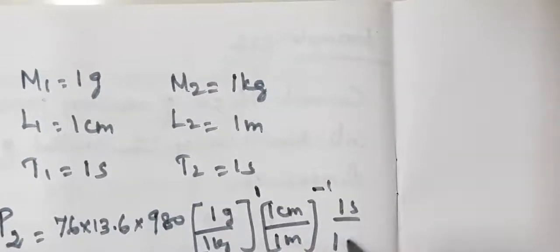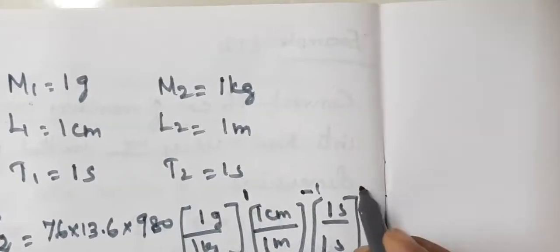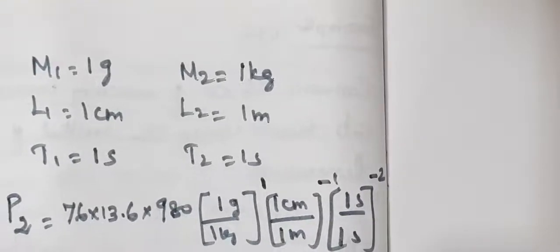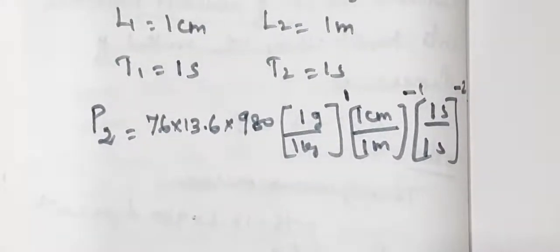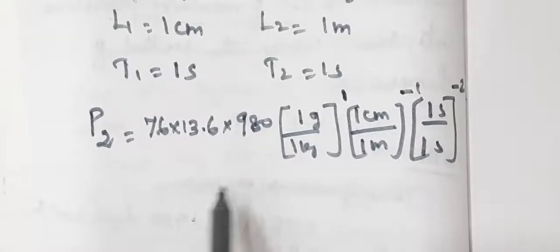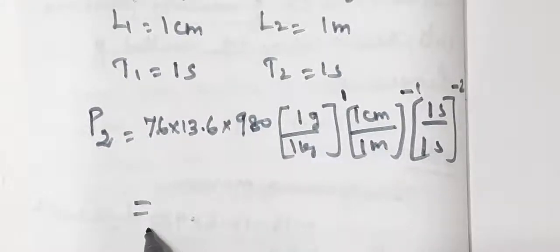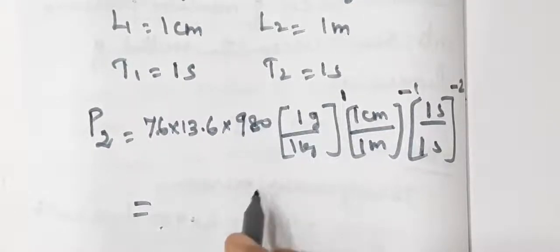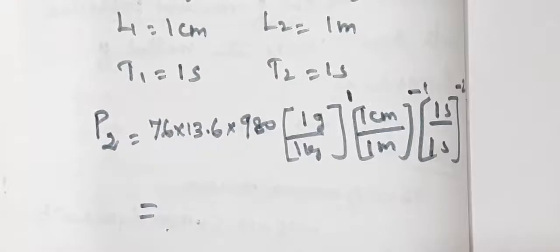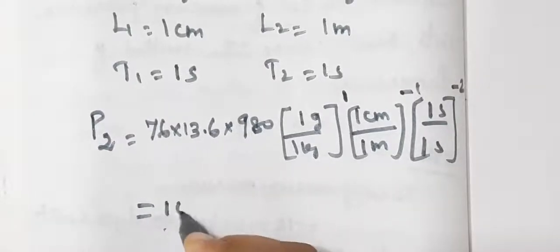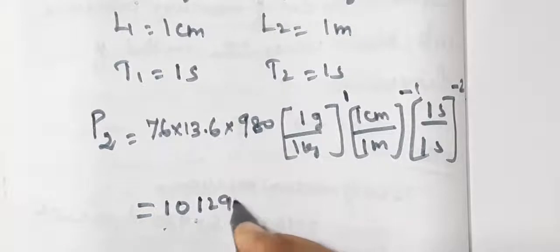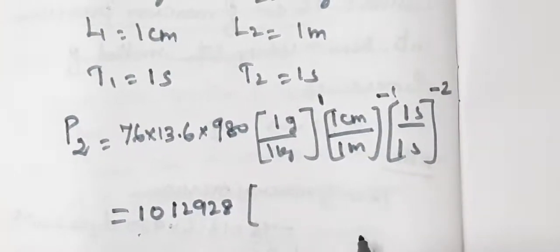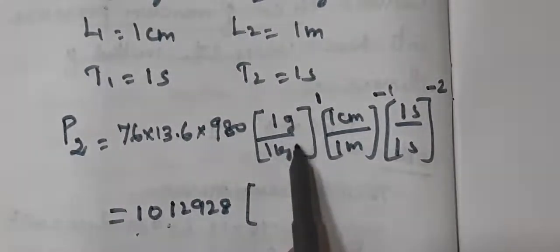Then T1 by T2, 1 second by 1 second, the whole power is minus 2. Okay. Now we should simplify this. So when you multiply all these values, 76 into 13.6 into 980, we will be getting 1012928. Check it, okay?